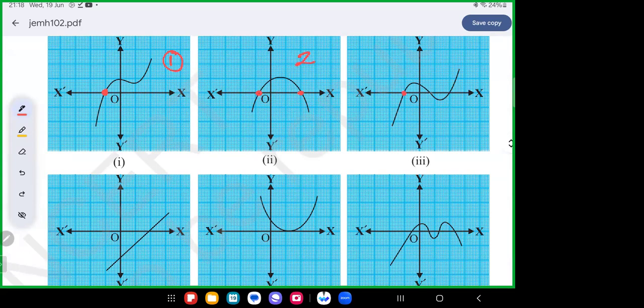Here it cuts the x-axis at 3 points, so 3 zeros. Here only 1 point, so 1 zero. Here you can consider the 1, so 1 zero. Here 1, 2, 3, 4, so the answer is 4 zeros.